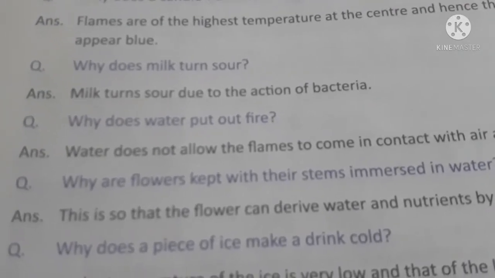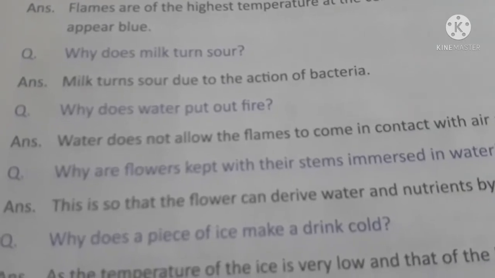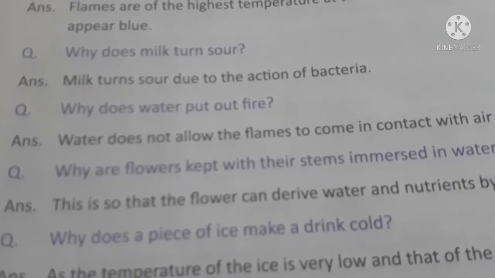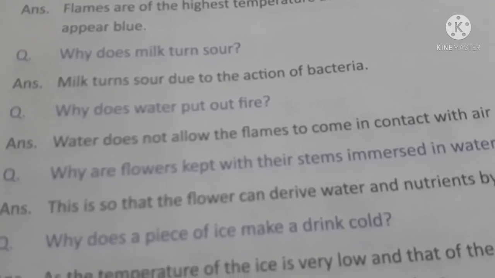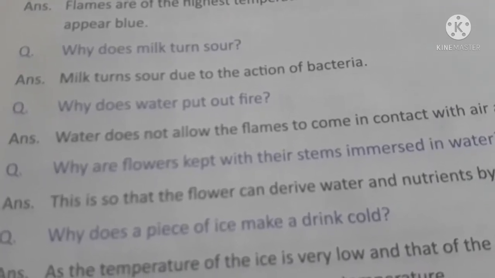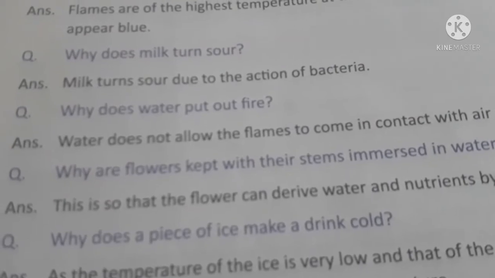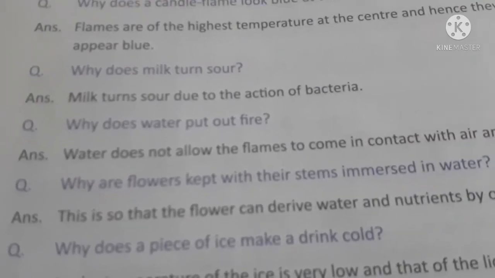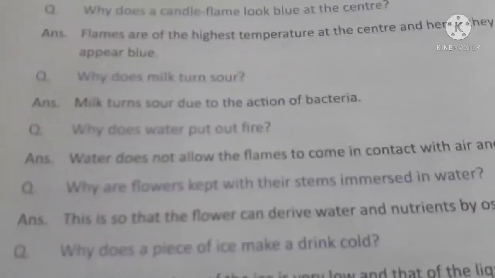Okay, so if we keep it in the freezer, then it will be fresh for just 1 day, or we can say 2 days. More than that, if you keep it in the freezer also, the bacteria will start acting upon it, and the milk gets spoiled, or we can say it turns sour.